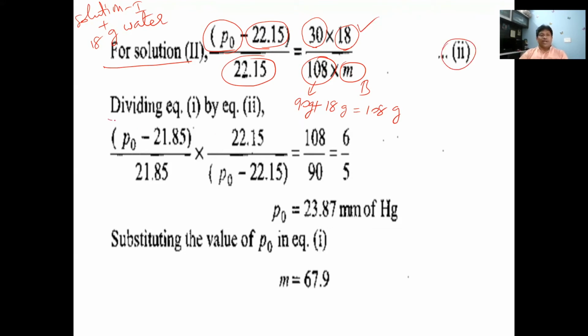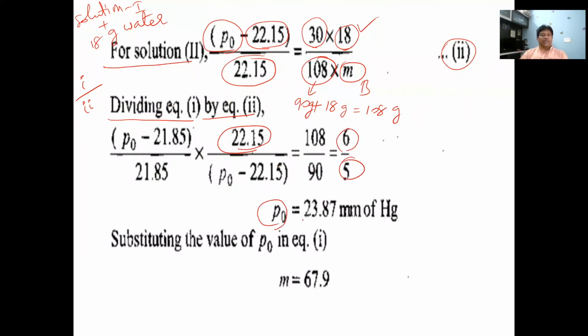So dividing equation 1 by equation 2, we get P naught minus PS by PS into PS by P naught minus PS equal to 108 by 90, which equals 6 by 5.